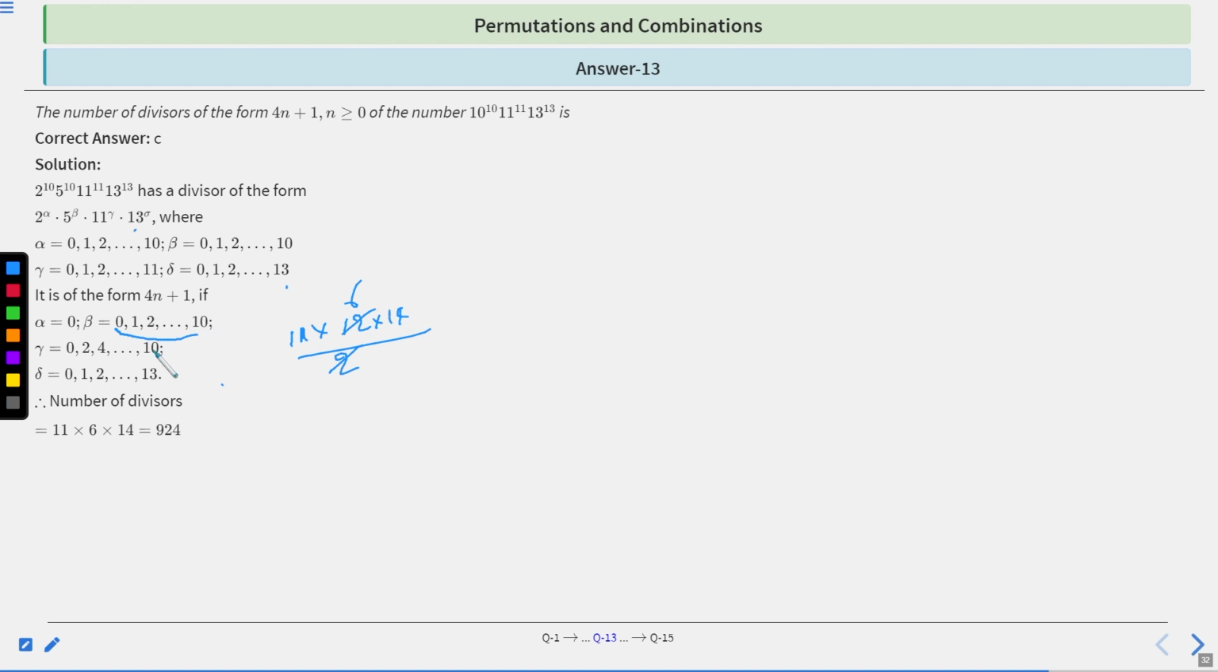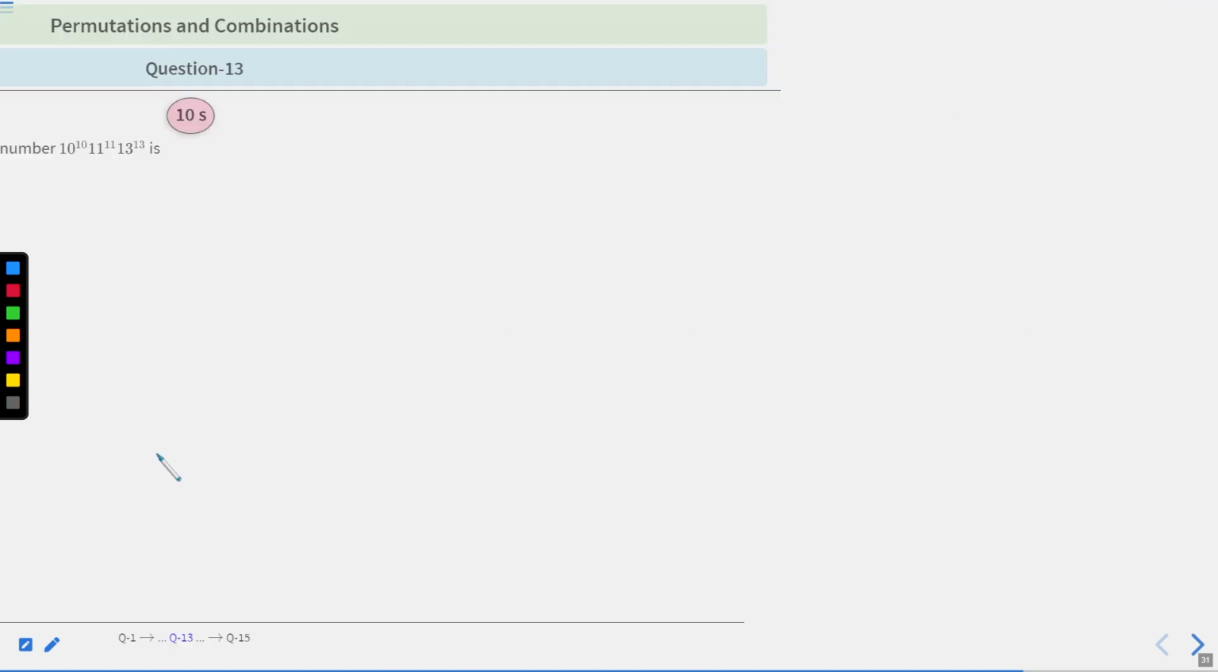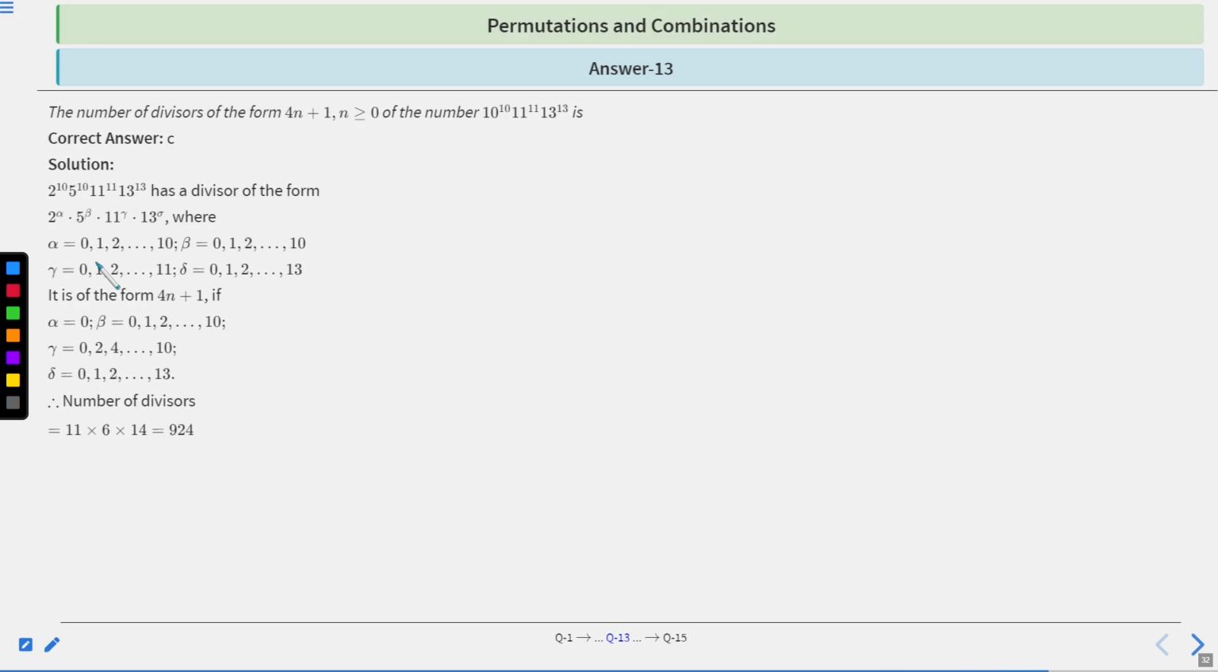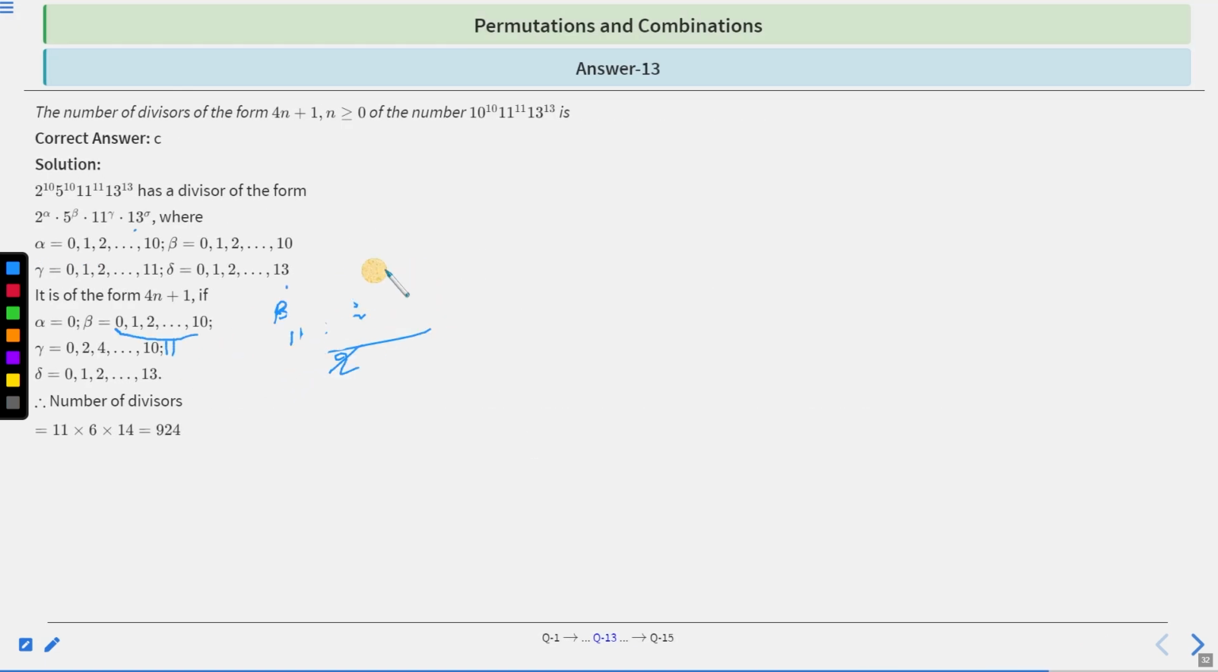Gamma is from basically 0 to 11, right? 0 to 11. So there are 12 possible values for gamma, right? So this is alpha, beta, gamma, and delta, right, upon 2. Clear? So I think the answer is 924. So option C is the right choice. 924. Clear? 924 is the right answer.